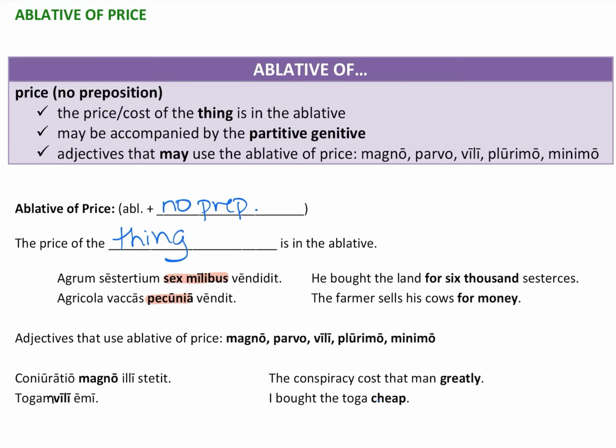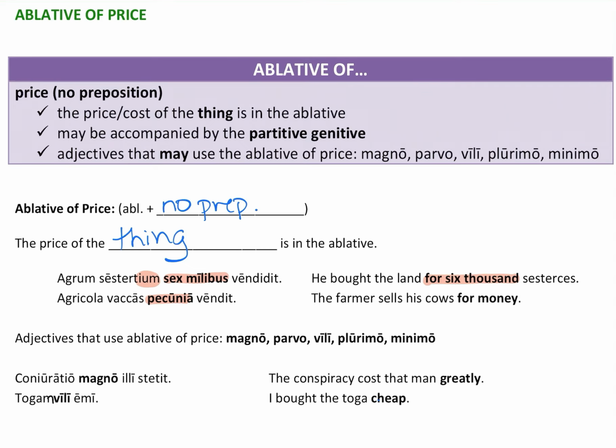So agrum sestertium sex millibus emit. He bought the land for 6,000 sesterces. Notice that sestertium uses the genitive. Do you see that right here? This is in the genitive because it is partitive genitive. He didn't spend all the sesterces in the Roman Empire, just part of them. That's why they put it in the genitive.